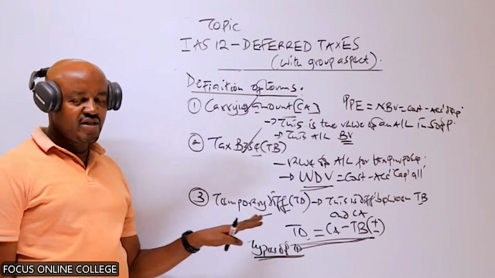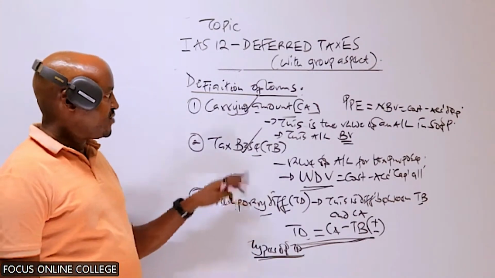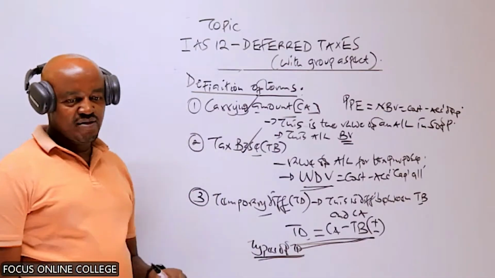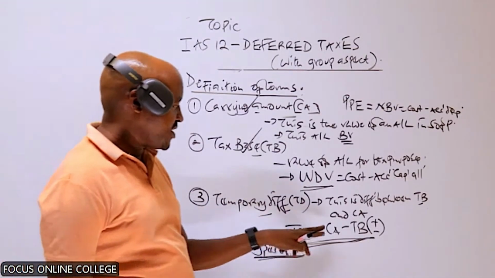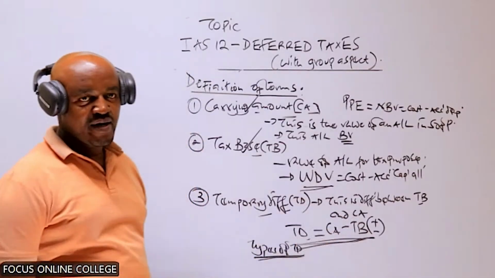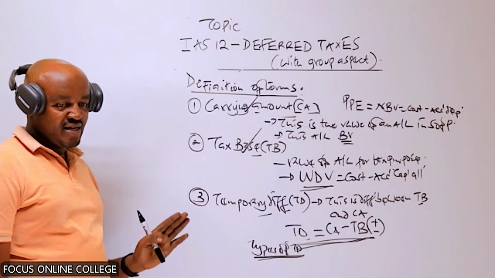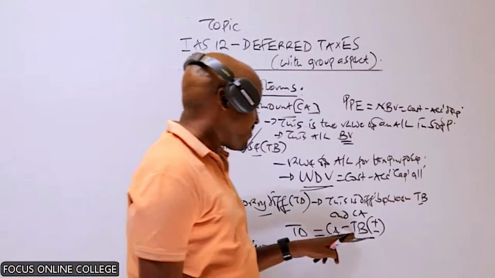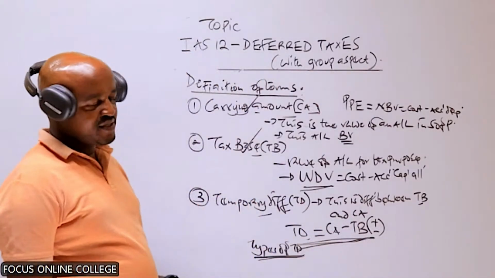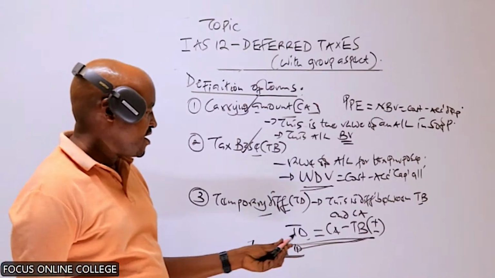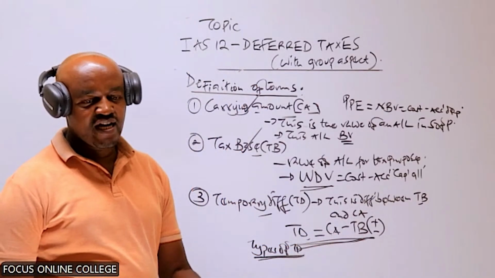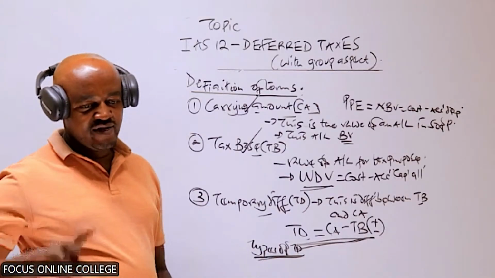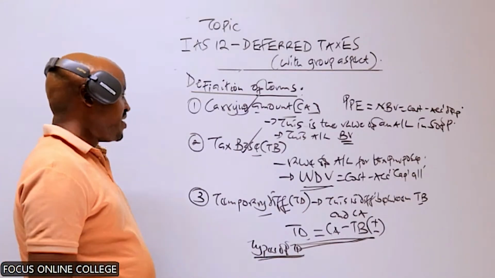Now, I've said that the temporary difference is the difference between carrying amount and tax base. How do we compute the temporary difference? Temporary difference is equal to carrying amount minus the tax base. If you take carrying amount minus tax base, you can either get a positive figure or a negative figure. That's why I've said we have two types of temporary differences.